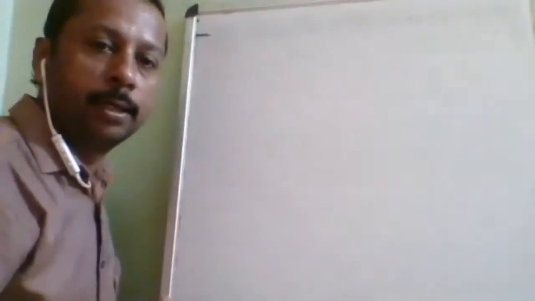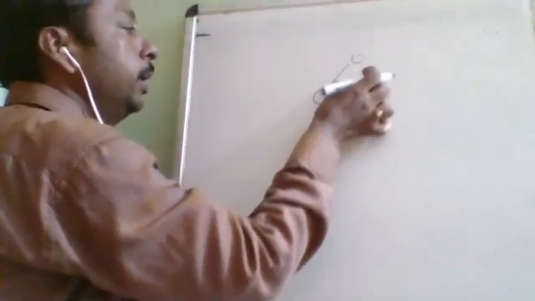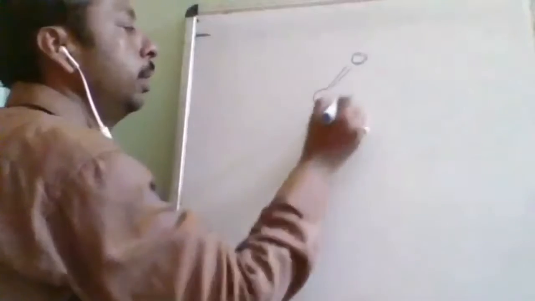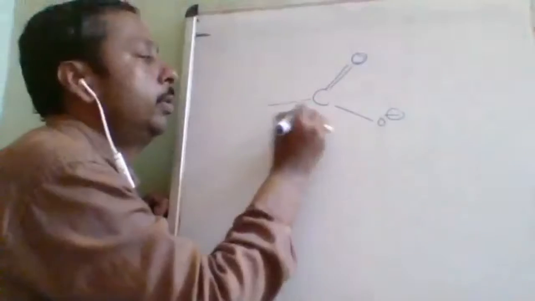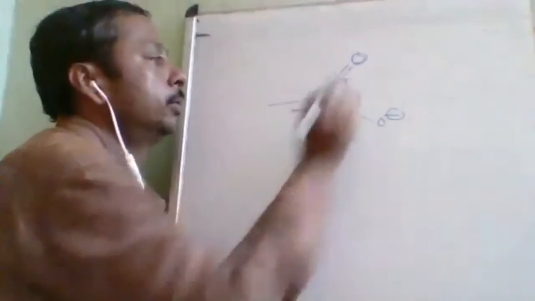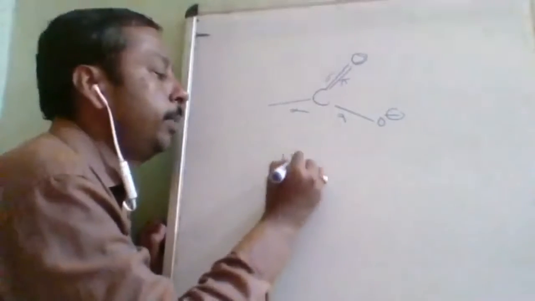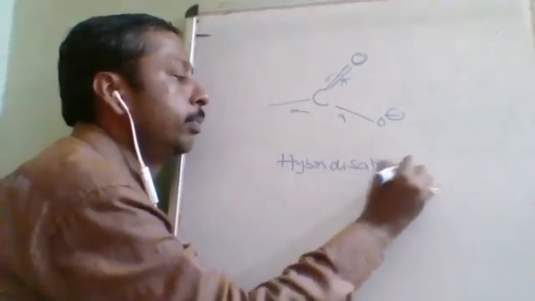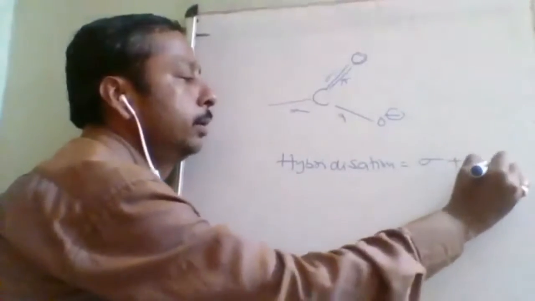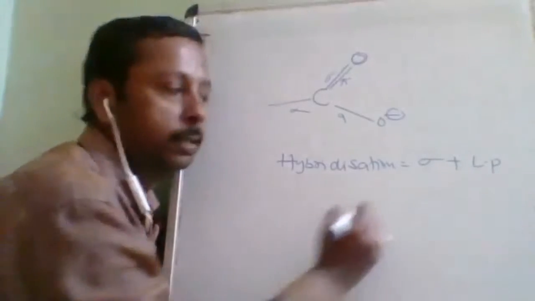Now the question is about the hybridization of carbon in carboxylic acid. Just now I told you, you can take any of the resonating structures into account. So this is the carboxylic group. Now you can find out. I will tell you the technique also. So these are the number of sigma bonds. For hybridization, a very simple technique: count sigma bonds and lone pairs and write so many orbitals.